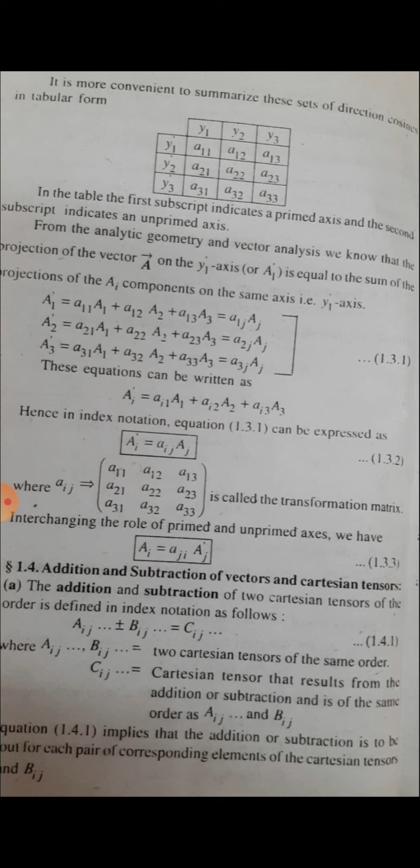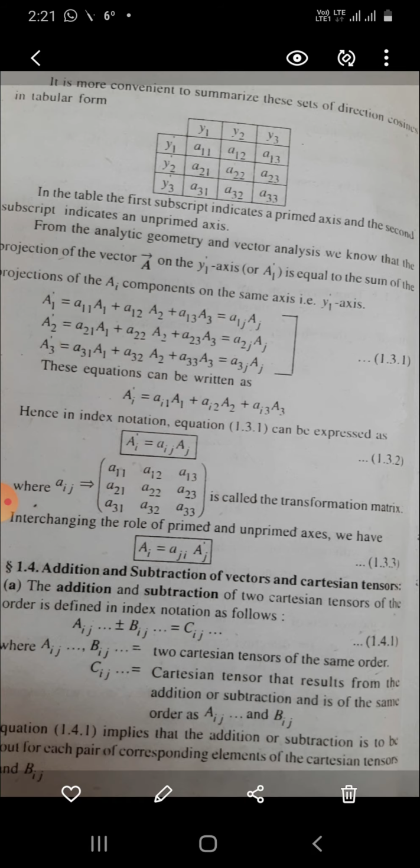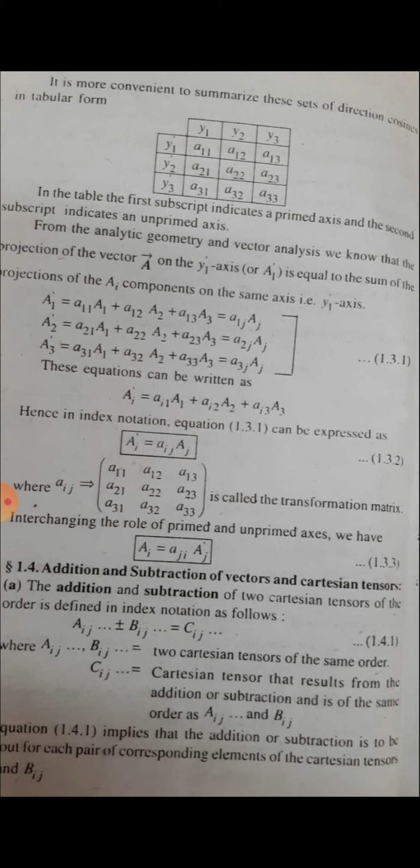From analytic geometry and vector analysis, we know that the projection of the vector A on the y' axis is equal to the sum of the projections of the Ai components on the same y' axis. A1' is equal to a11 multiplied by A1 plus a12 multiplied by A2 plus a13 multiplied by A3, and similarly A2' and A3'.